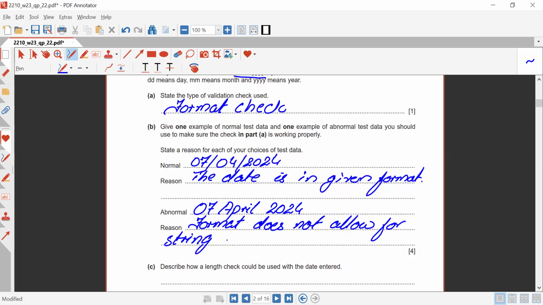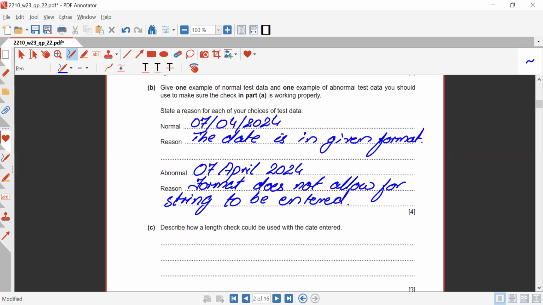It does not allow for a string to be entered. You can write it down in this manner. Or, if you want to make it simple, you may write that the date is not in the format provided or in the format allowed. You can write it down in this manner as well.